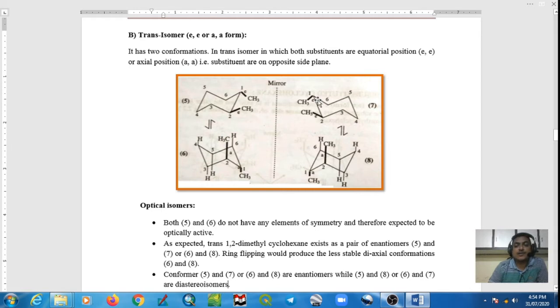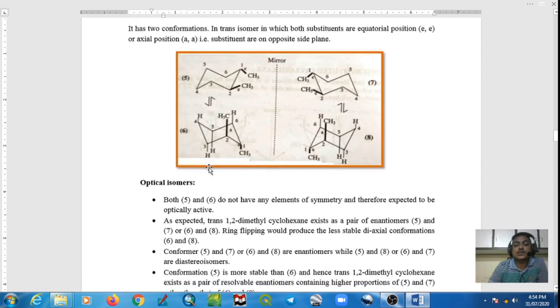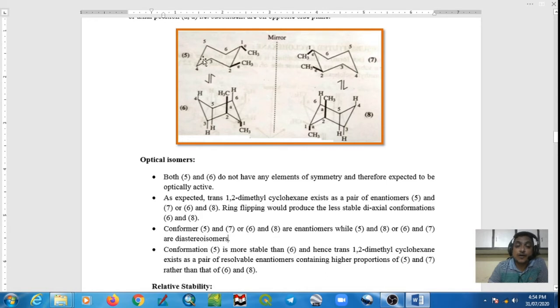Conformers 5 and 7 are enantiomers, 6 and 8 are also enantiomers, but conformers 5 and 6 do not have the same stability. Conformer 5 is more stable than conformer 6, and hence trans 1,2-dimethyl cyclohexane exists as a pair of resolvable enantiomers having a higher proportion of 5 and 7. Why a higher proportion of 5 and 7? Because both methyl groups are equatorial, that's why this conformation is more stable than 6 and 8.